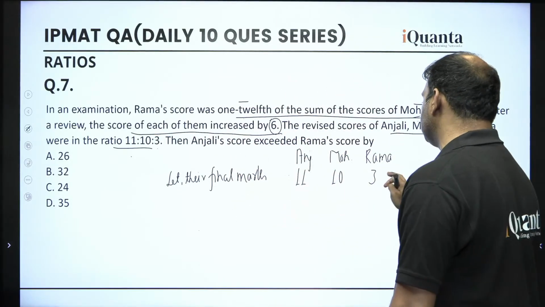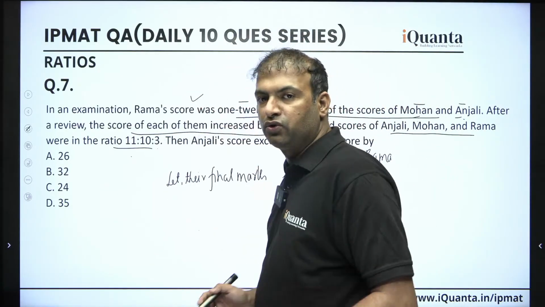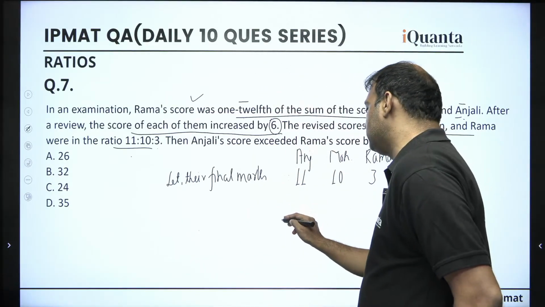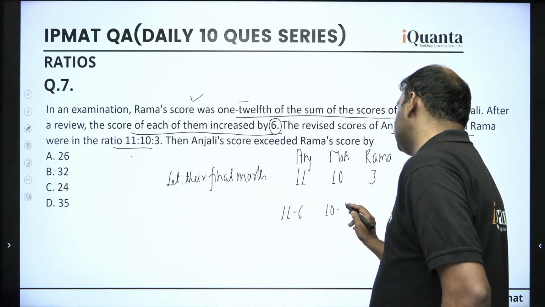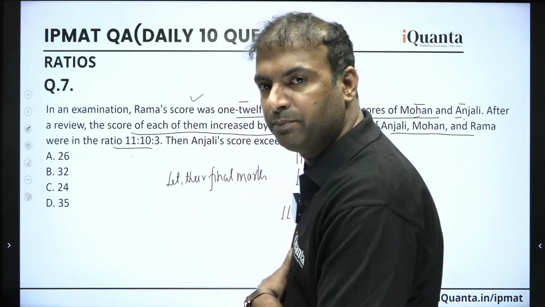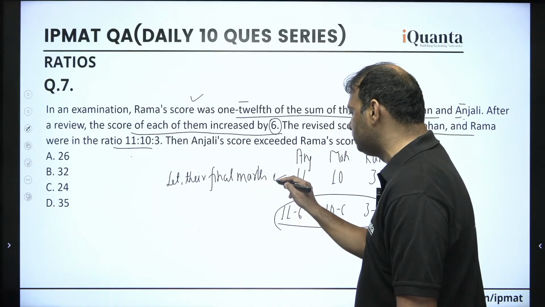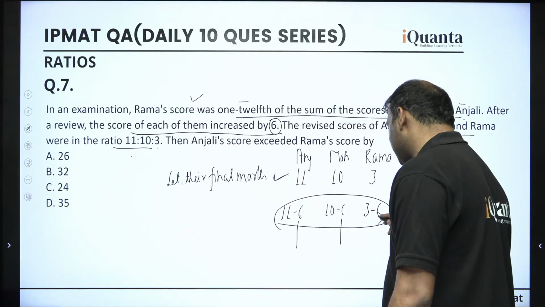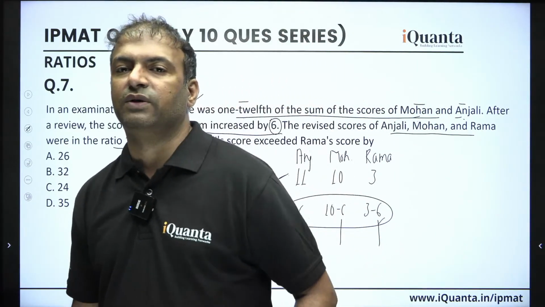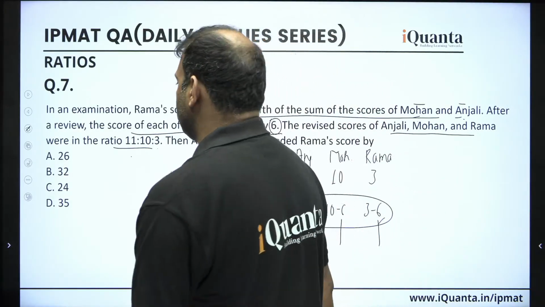So the original marks should be 6 less than these, so 11 minus 6, 10 minus 6 and 3 minus 6. Anyways, this is negative. Even if it were not negative, it would still not be correct, because these are assumed marks and this 6 is the actual marks. So in this particular question, we cannot assume the marks as numbers; we have to assume the marks in variables. There is no other choice.